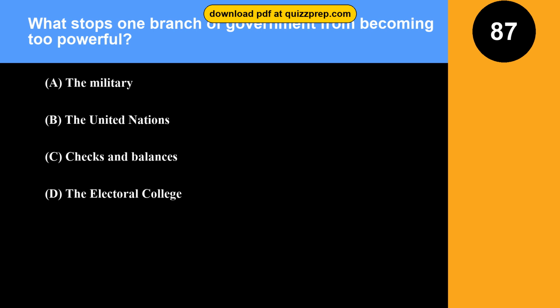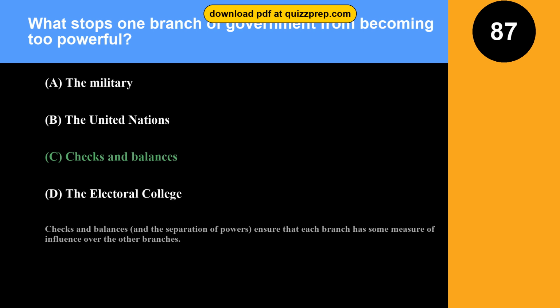What stops one branch of government from becoming too powerful? Option A, the military. Option B, the United Nations. Option C, checks and balances. Option D, the Electoral College. The correct answer is option C, checks and balances. Checks and balances, and the separation of powers, ensure that each branch has some measure of influence over the other